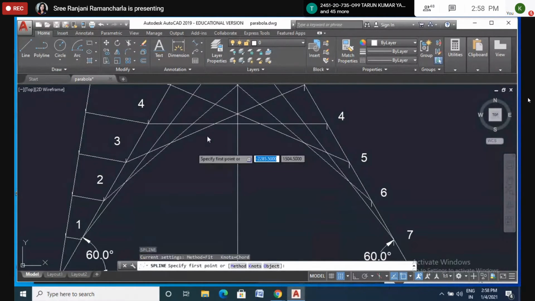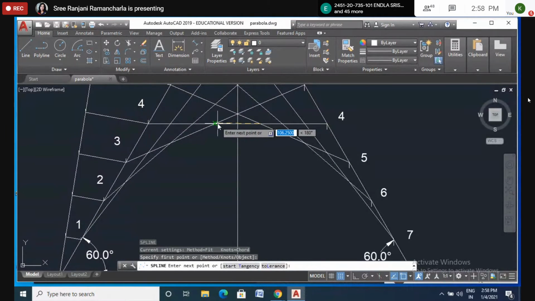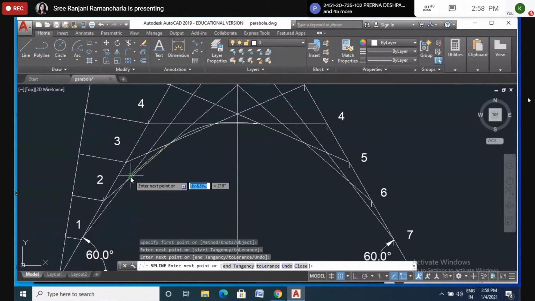Let's join the line from here, like this, up to the intersections. This I want to join only up till here. Let us see. Okay, I'll stop it here.